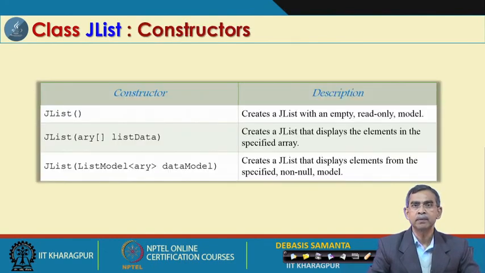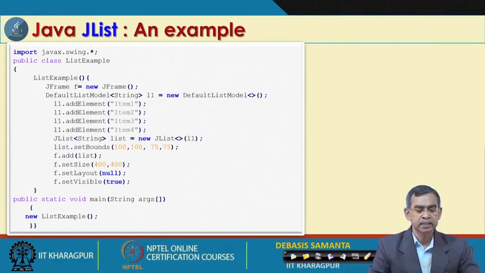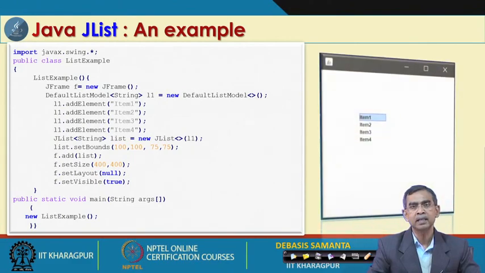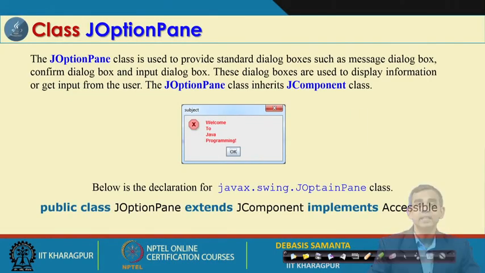JList is also similar to the list actually, and we do not have to discuss much, because it is in many ways very similar to the AWT list. It has 3 constructors, 4 methods, and this is a simple program, you should practice it. Here actually it shows a list with 4 items, it is defined there. And JOptionPane, it is also a new thing which was not there in AWT. JOptionPane is basically a dialog, a pop-up dialog box, or sometimes it is called the message box.